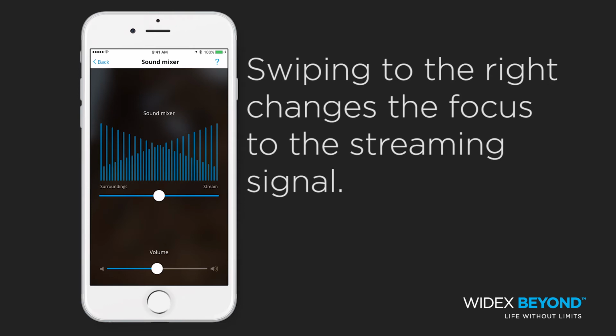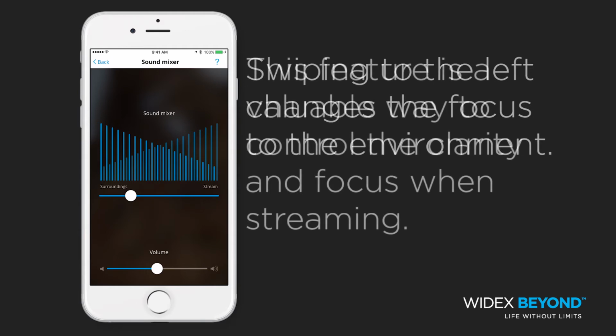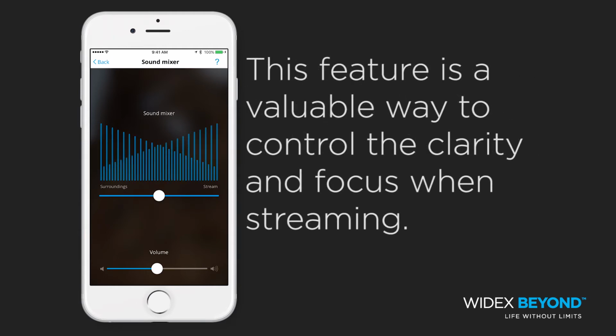By swiping to the right, the user can change the focus to the streaming signal. By swiping to the left, the user can change the focus to the environment. This feature is a valuable way to control the clarity and focus when streaming.